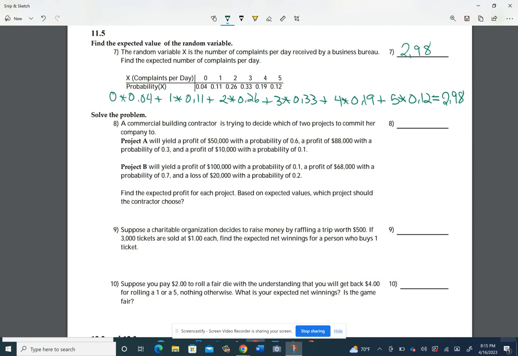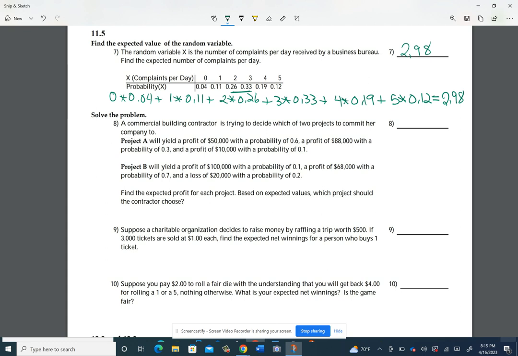It's kind of a weighted average that factors in the probability of each number of complaints happening. So do you see how the greater probabilities, the 26%, 33% chance, were with 2 and 3 complaints in a day? That's why after you did your weighted average, you got something that was right in that area, between the 2 and the 3.